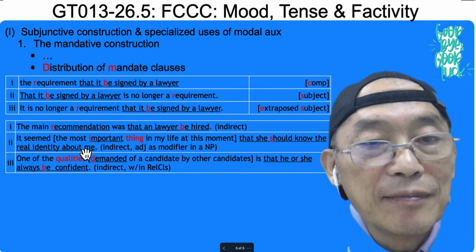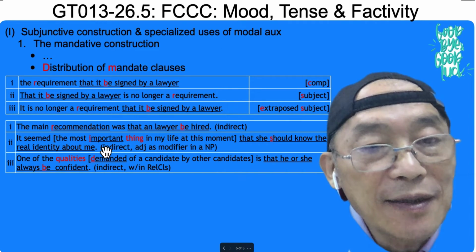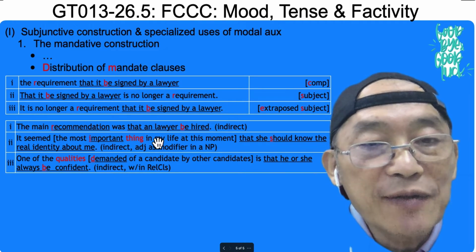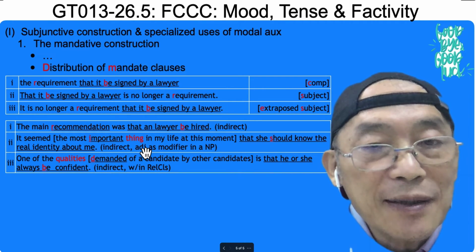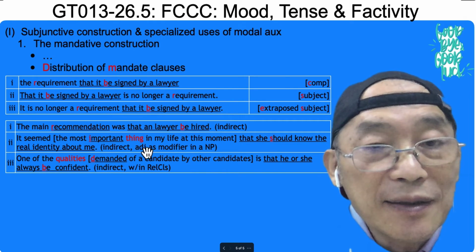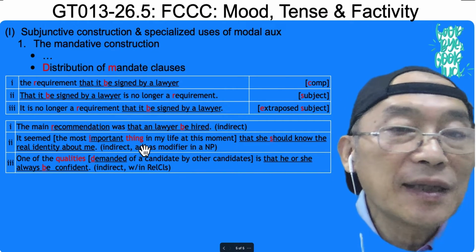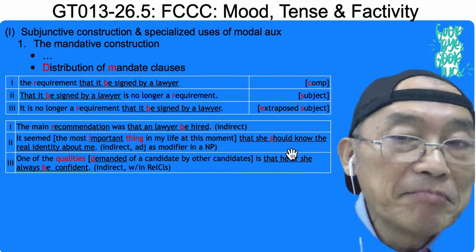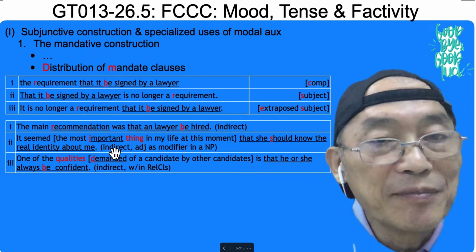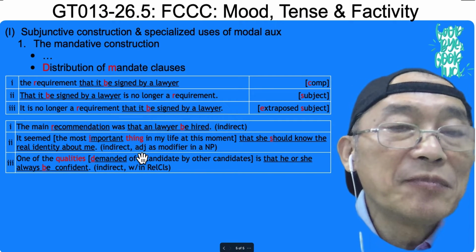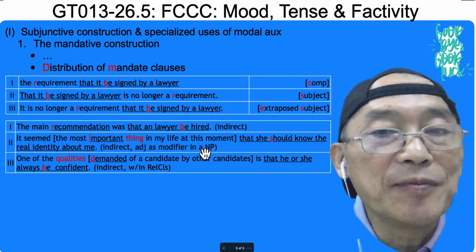An adverb modifies this adjective, the adjective modifies this thing, so this is the head. A PP modifies this word thing, another PP modifies this word thing, so this is the head. But this head cannot take a mandative clause as its complement, but this one can. This one is a modifier for it. So it's an indirect relation for the mandative clause.